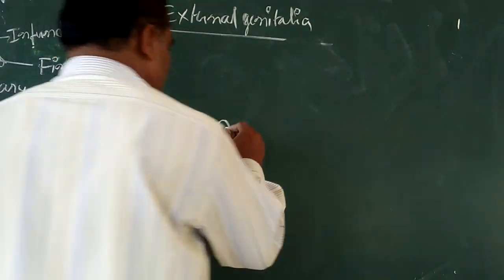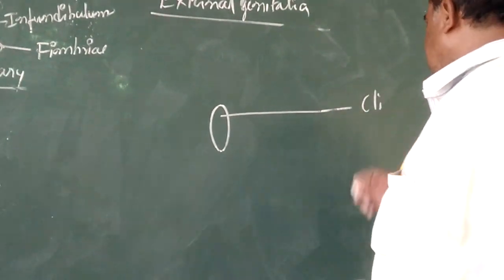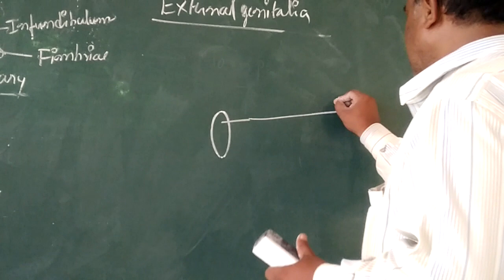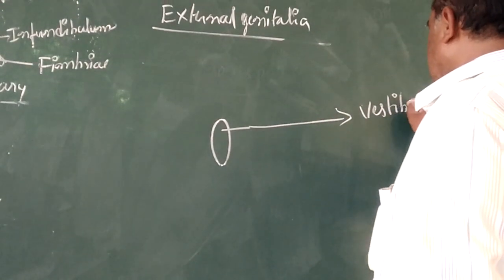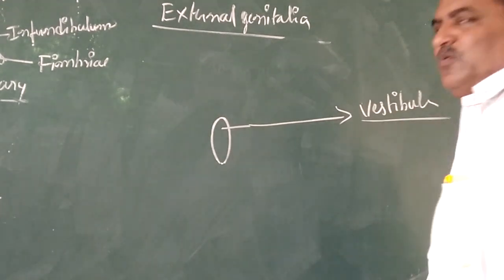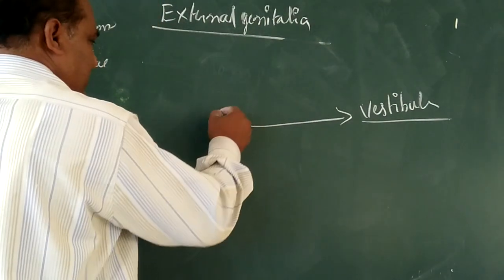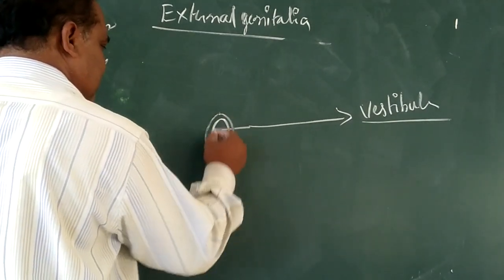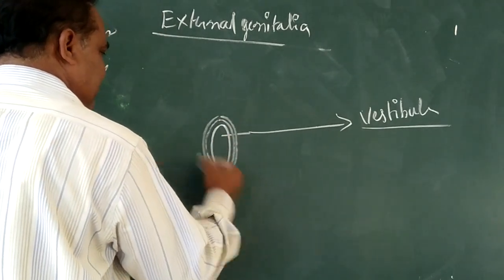That cleft is called the vestibule, and around that vestibule there are muscle foldings.